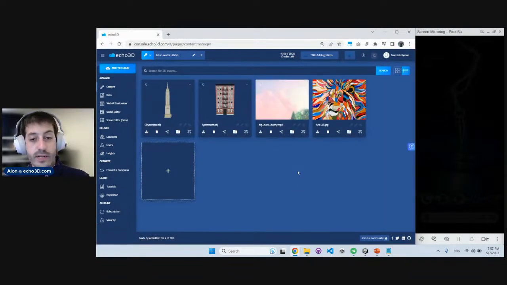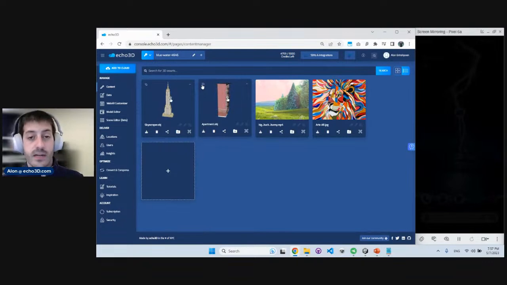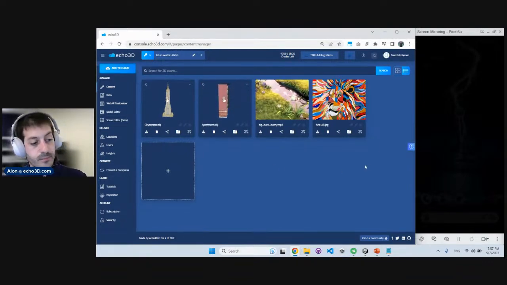Fantastic. If you're already collaborating, you can also add annotations and notes on each asset. So you can add comments right here on top of the assets. For example, one team member wants to say to another team member that they need to retexture the asset, or they need to rebuild it or send a new version. You can do that directly in the platform.